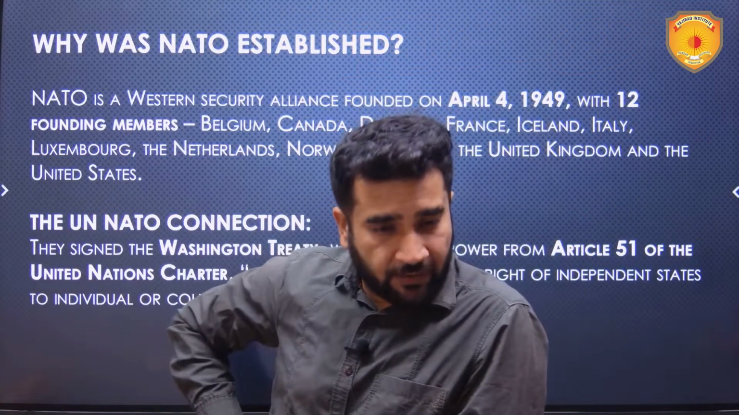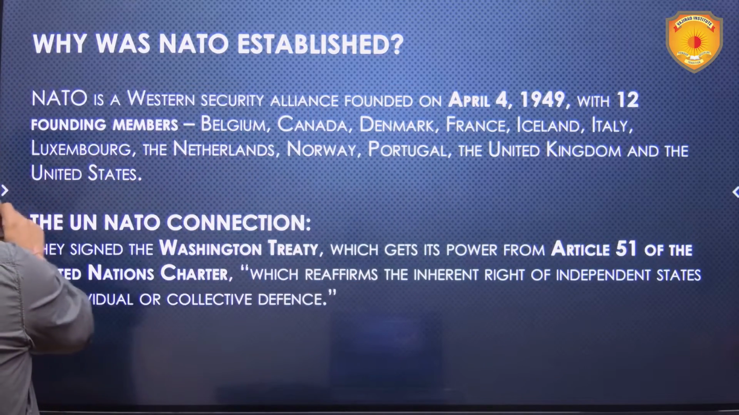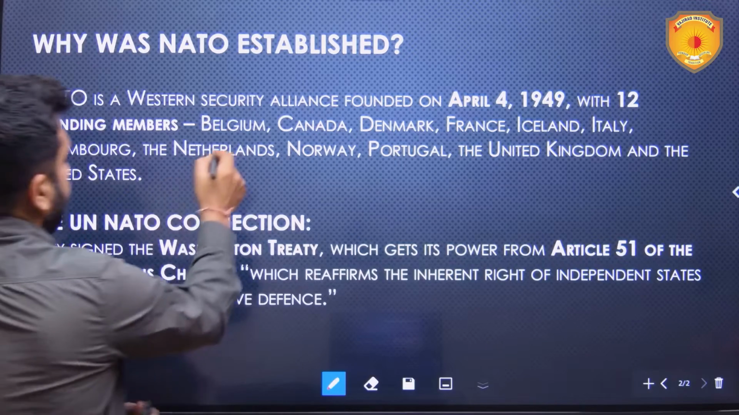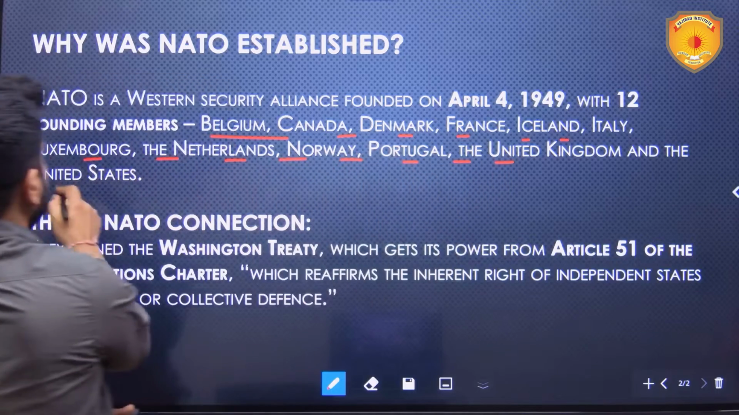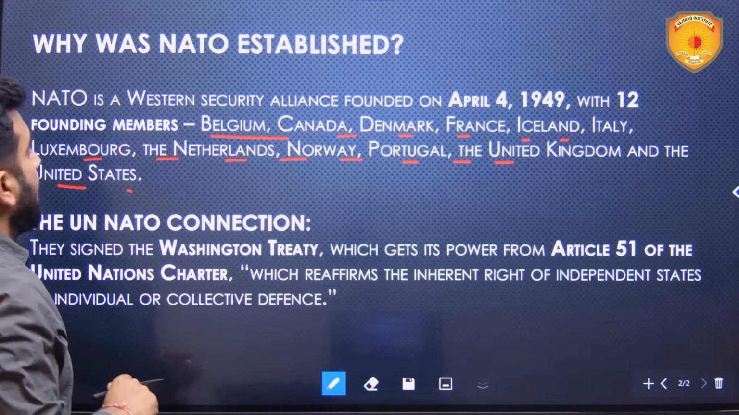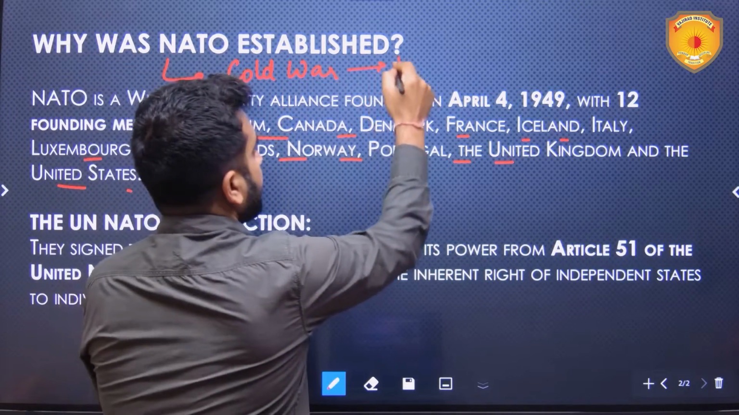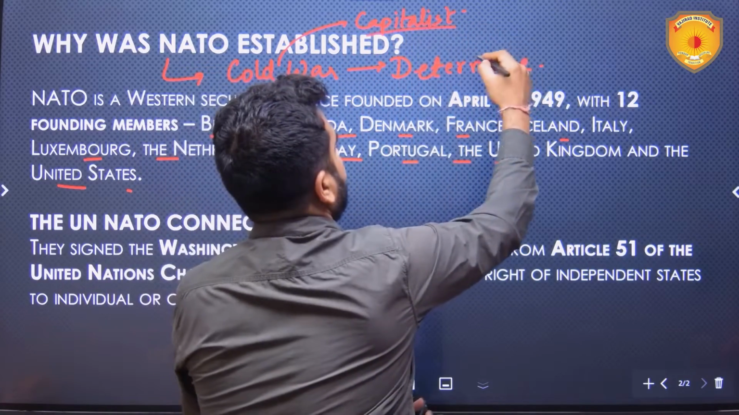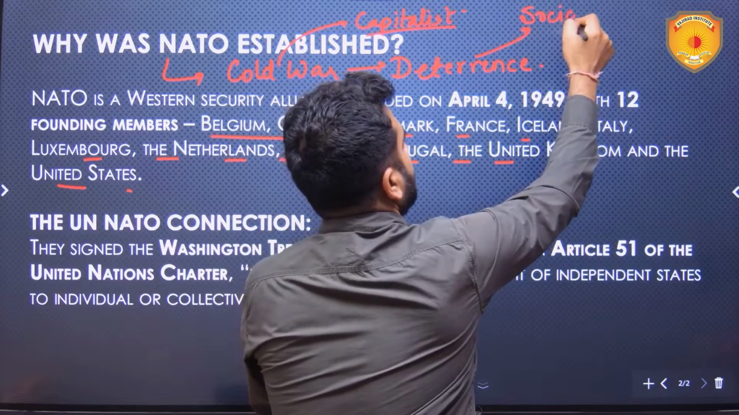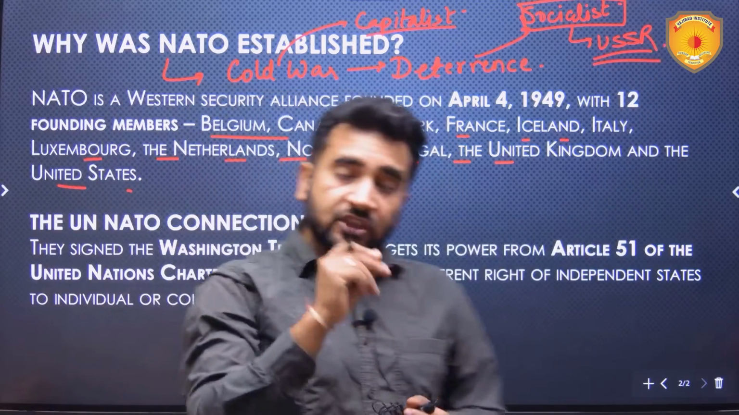Why was NATO established? I've told you this. It was established on April 4, 1949 with 12 founding members. So UPSC can be tricky and ask you which of the following were the founding members. So you have to remember or memorize the names of these founding members. There are 12 founding members, and it was established in the Cold War era to create a deterrence. It was established by the capitalist bloc, and deterrence had to be created for the socialist bloc, which was dominated by USSR.